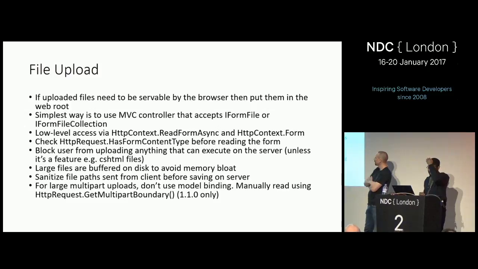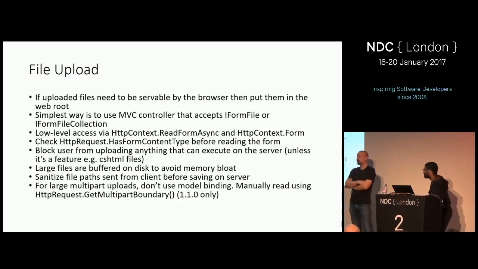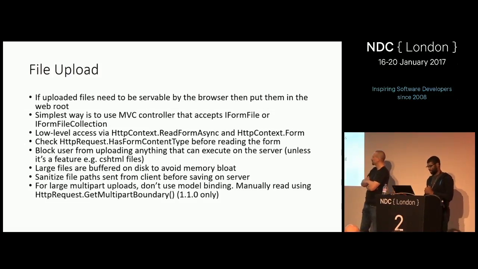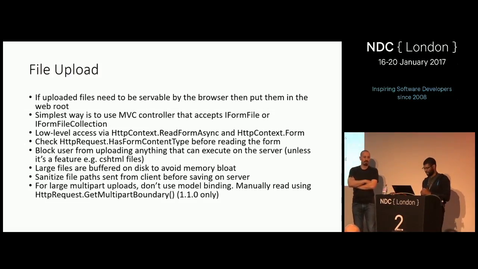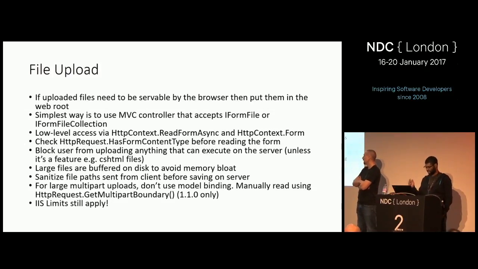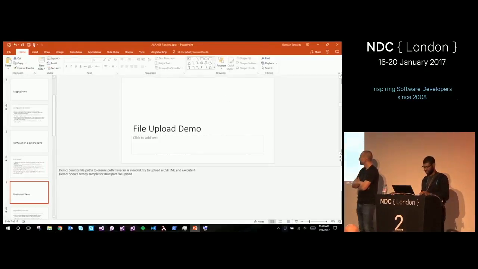If you want to do very manual parsing of the body, we have types that give you access to the actual multi-part body, so you can read the actual thing. It's been 15 years with ASP.NET, and this is the first time we've had anything in the framework that lets you do this. It's super nice. Has anyone ever tried to process very large file uploads on ASP.NET manually? It's horrible. You have to parse multi-part MIME encoding yourself, whereas now we actually have a thing that does it for you, which is great. And IIS still applies. If you're behind IIS, request filtering still applies, and that isn't fixed for you on your behalf.